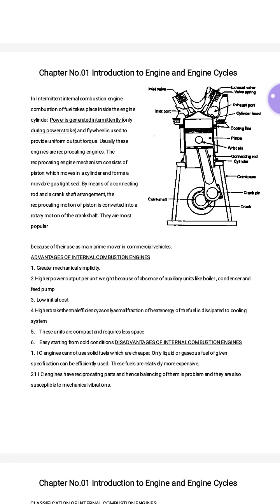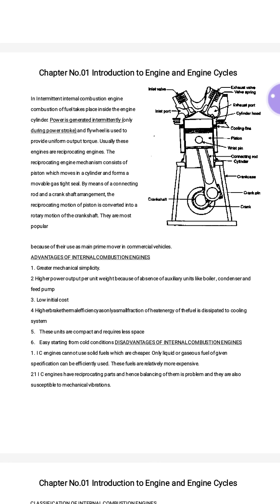Next are the disadvantages of the internal combustion engine. Internal combustion engines cannot use solid fuels, which are cheaper. We can only use liquid or gaseous fuels, whereas in external combustion we can use solid fuels which are cheaper. We cannot use these solid fuels in an internal combustion engine.